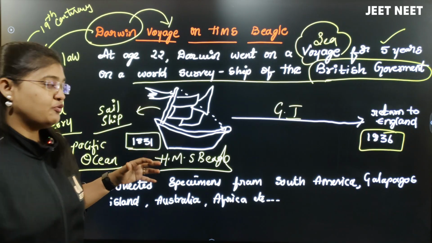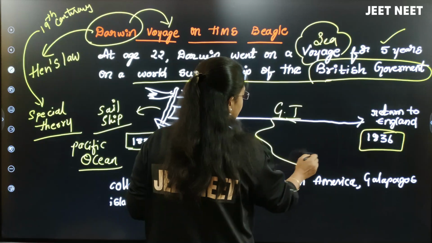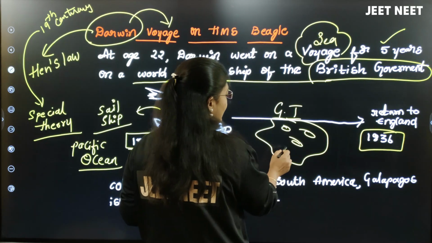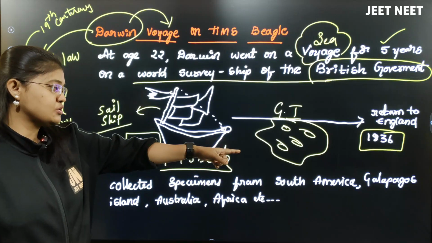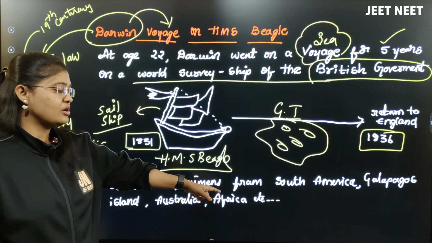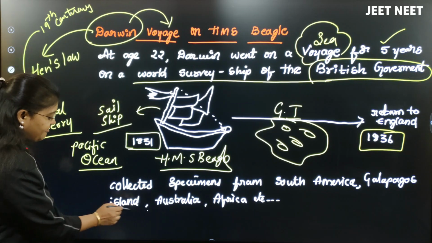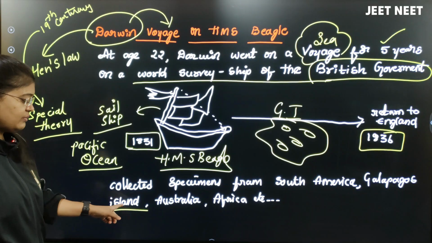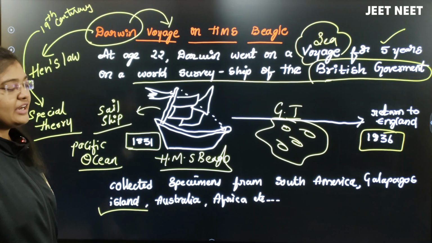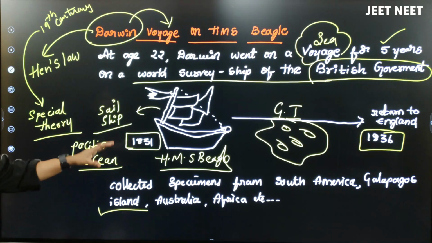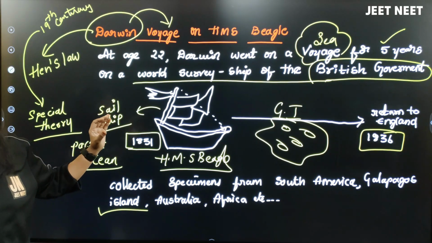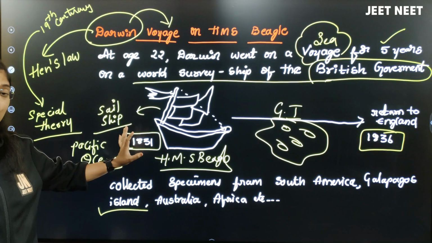Galapagos Island was a group of small islands, right? So he collected specimens from South America, the Galapagos Islands, Australia, and Africa. But the very famous work of Charles Darwin is seen in the Galapagos Island. In these 5 years he did this sea voyage in total, right? Okay, this is a small story-like structure you should remember for sure. What conclusion he gave, we will discuss.